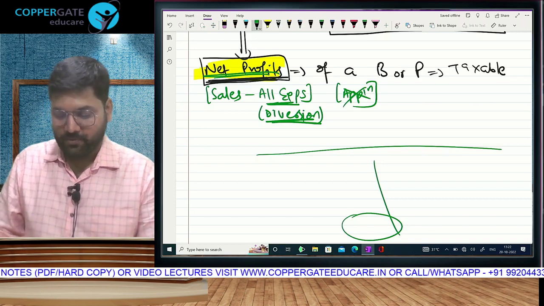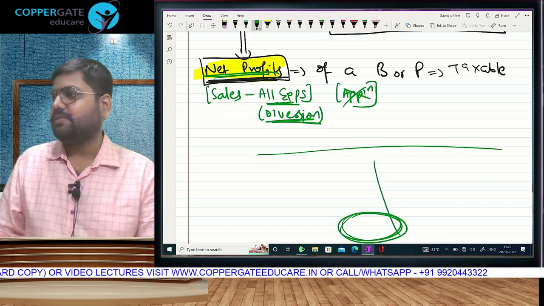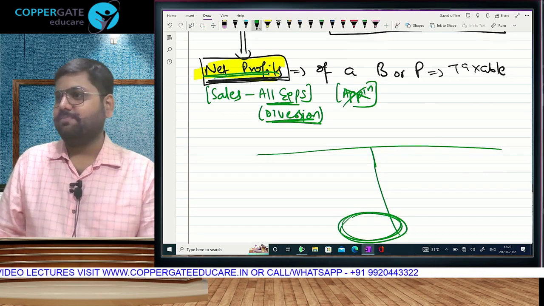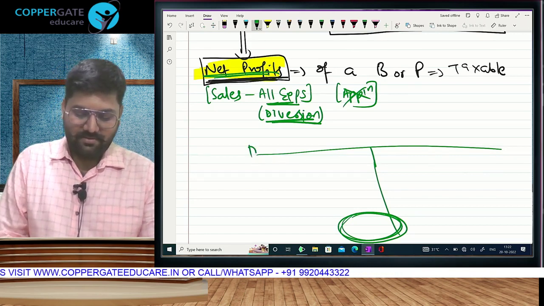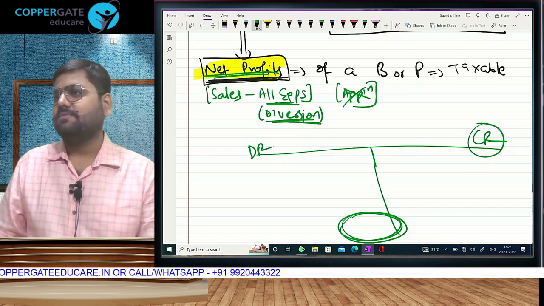By the way, I hope you know that if the balancing figure is coming on the debit side, that means it is a credit. You must have heard it: opening balance same side and closing balance. Yes, oh man, it comes in credit.